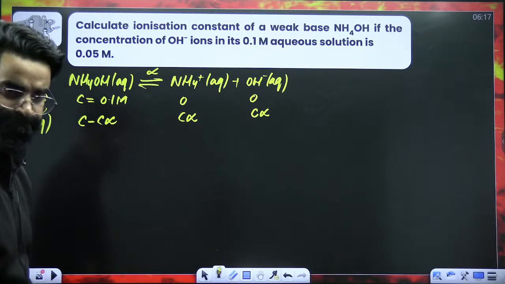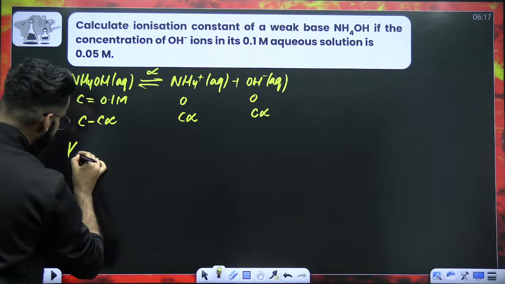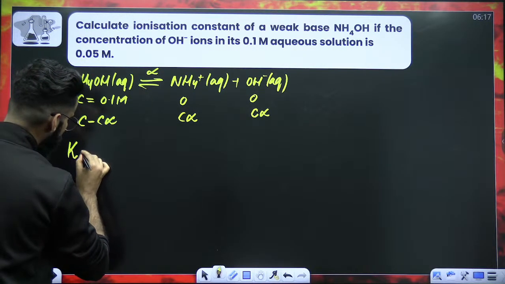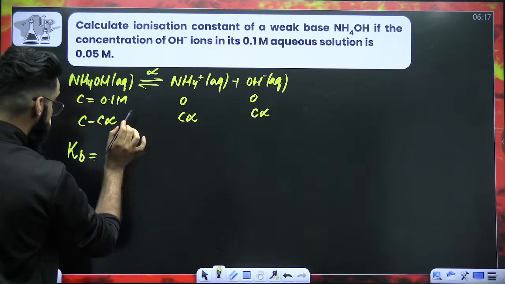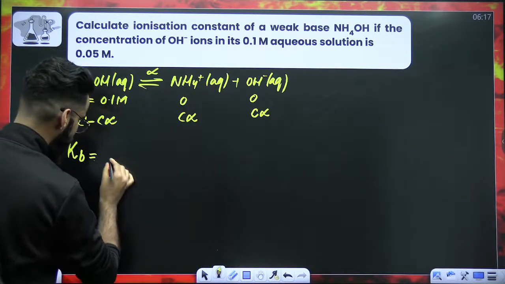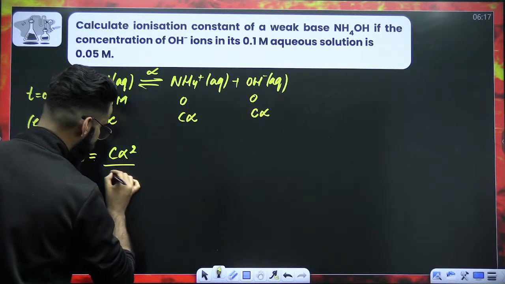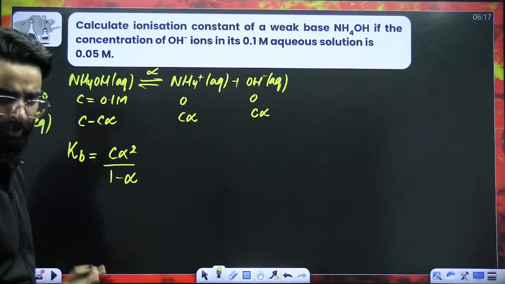Clear till here? Now, my dear students, if I ask you to write the expression for Kb, since it's a weak base, the ionization constant of a weak base, it undergoes dissociation under the stoichiometry 1:1:1. So it directly has to be C alpha square divided by 1 minus alpha. Don't need to do a lot.